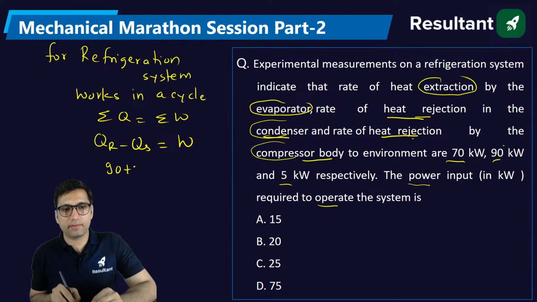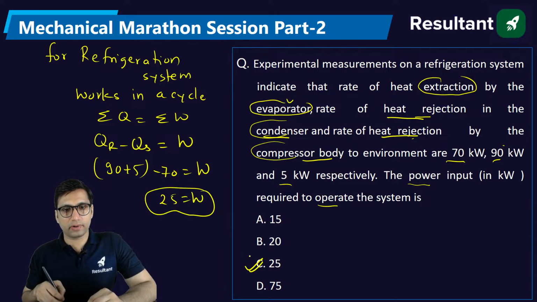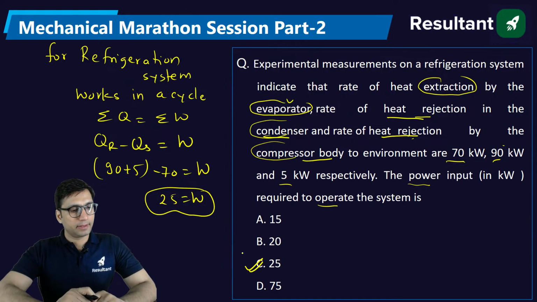90 plus 5. Where is the heat supplied? In the evaporator, which is 70. The difference will be work. So 95 minus 70, that will be work. Clear? That will be 25. So work will come out to be 25 kilowatt. Is it clear to everyone? That is a simple technique we know.